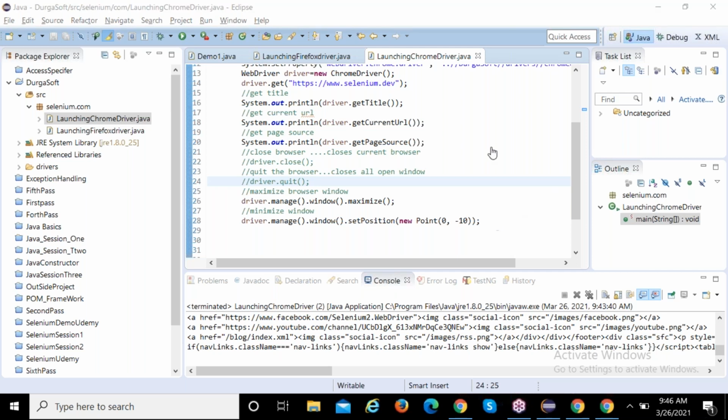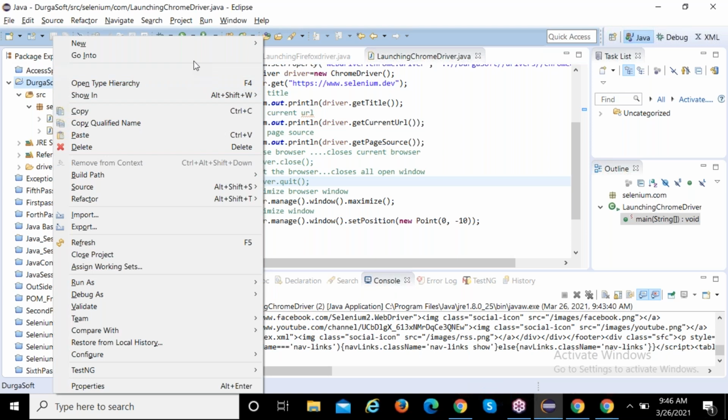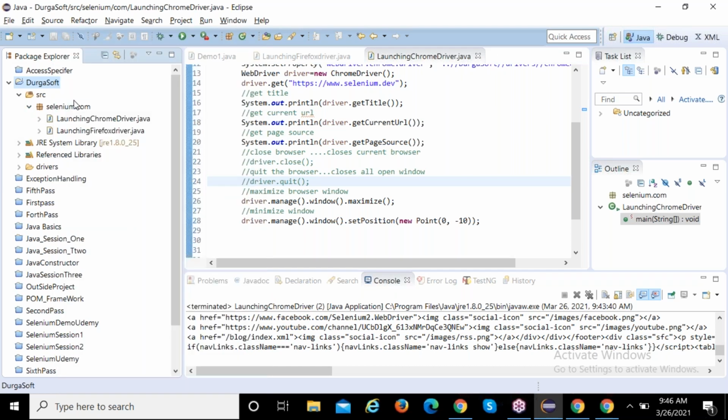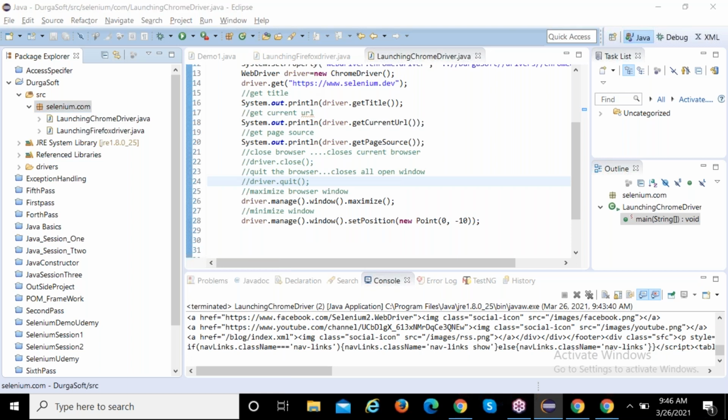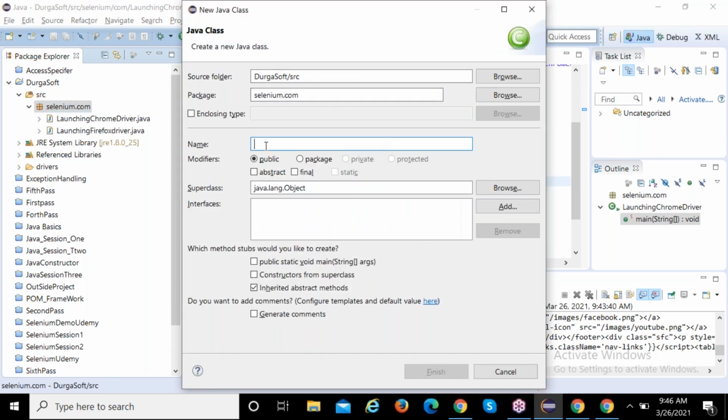Sir, I have a doubt. Here, manage.window.setPosition. setPosition is a method, and within the method, new Point. What is the function? New Point 0, minus 10. So you need to tell the browser the position.